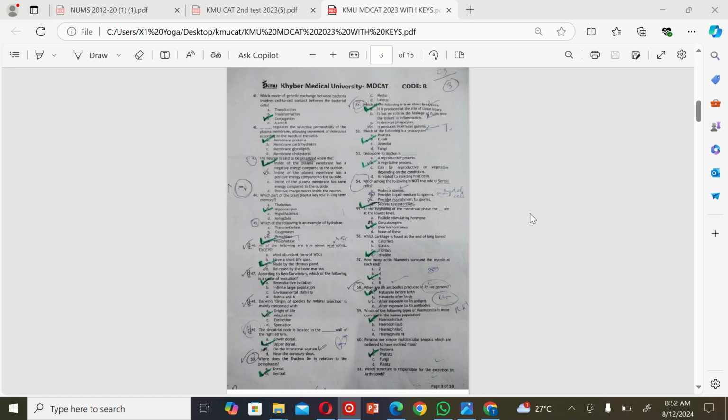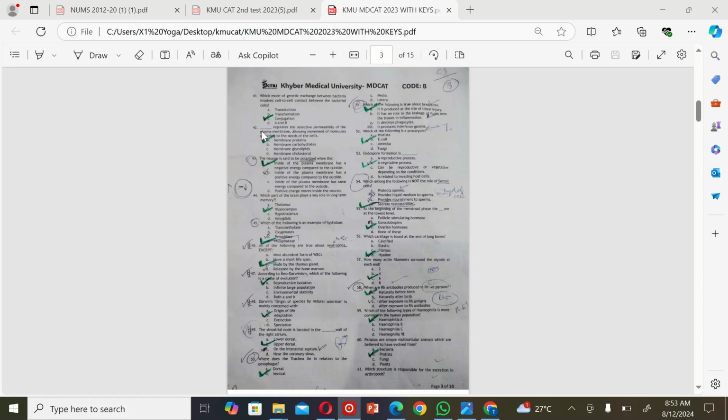Let's get started. So the first MCQ is: which mode of genetic exchange between bacteria involves cell-to-cell contact between the bacterial cells? A. Transduction. B. Transformation. C. Conjugation. D. A and B. So the correct option is C.